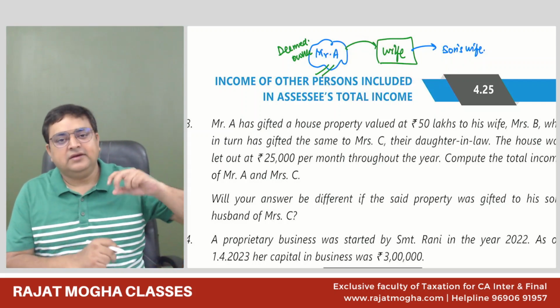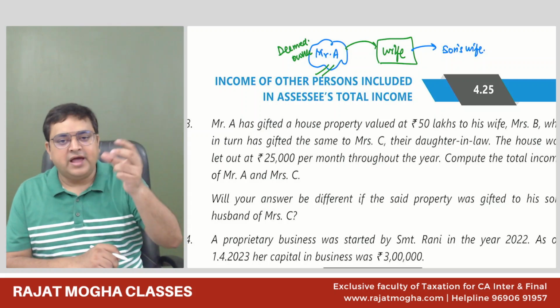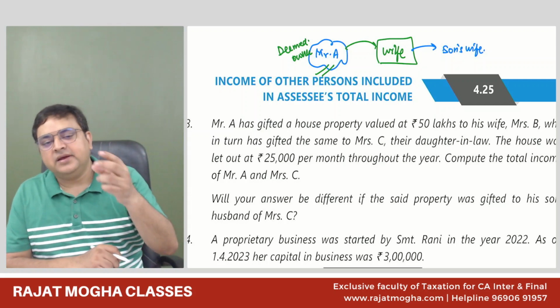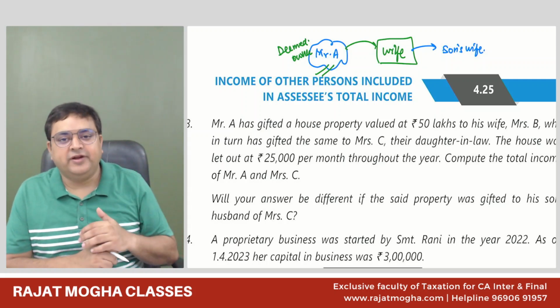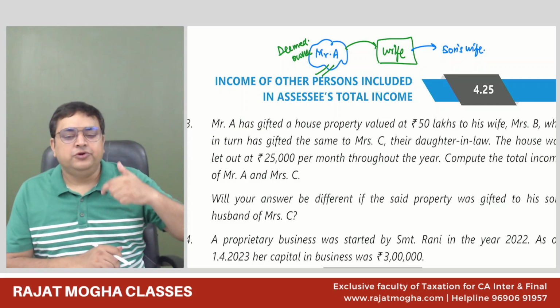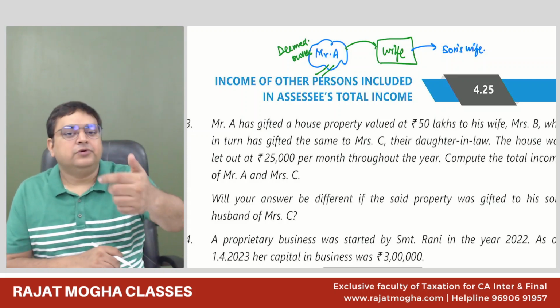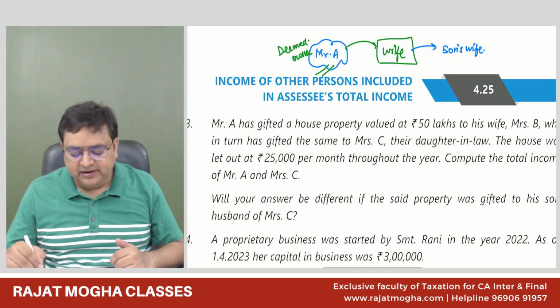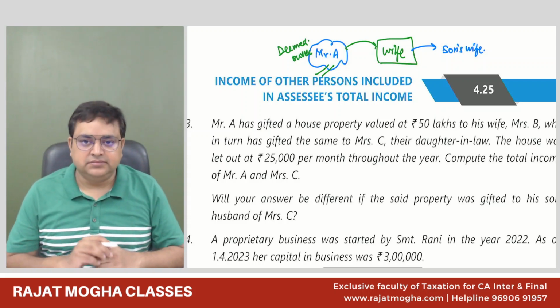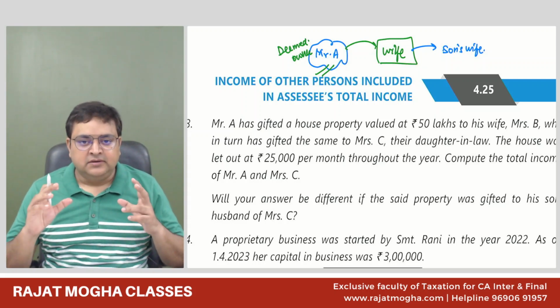He was saying, okay, I have a house property where I have an income and unnecessarily I'm paying a higher rate of tax. Let me give it to you. You give it to the son's wife, and let us make this transaction complex.